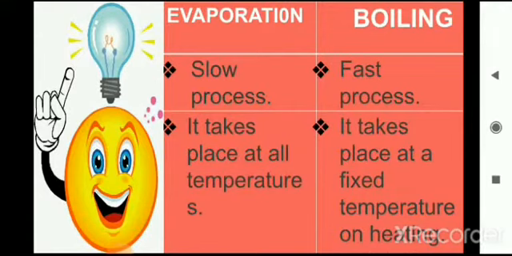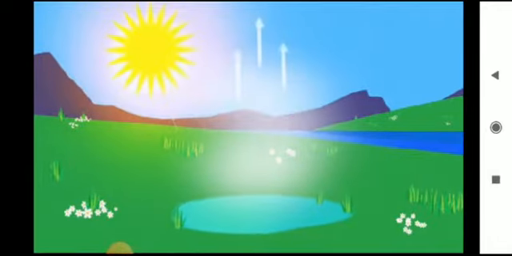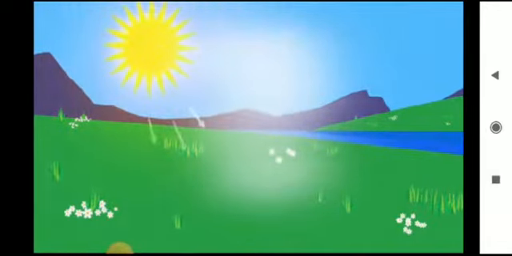So what is the difference between evaporation and boiling? As we know, evaporation is a slow process, okay? But boiling is a fast process. We can take examples like this. In this picture you can see that sun rays are heating the water body and the water is evaporated, but it takes time, right?